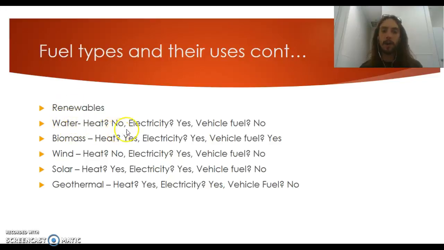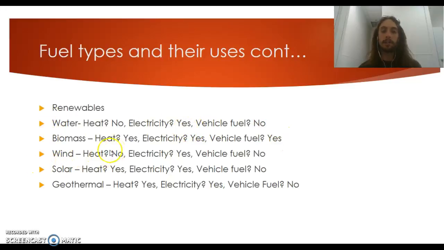So renewables are going to be water. Does it provide heat? No. Electricity? Heck yes. Vehicle fuel? No. Biomass, which that's going to be like corn, E85, ethanol, that type of stuff. That's biomass. Does it provide heat? Yes, it does. Electricity? Yes. Vehicle fuel? Yes. So this is going to be a quiz question. Biomass produces all of these things.